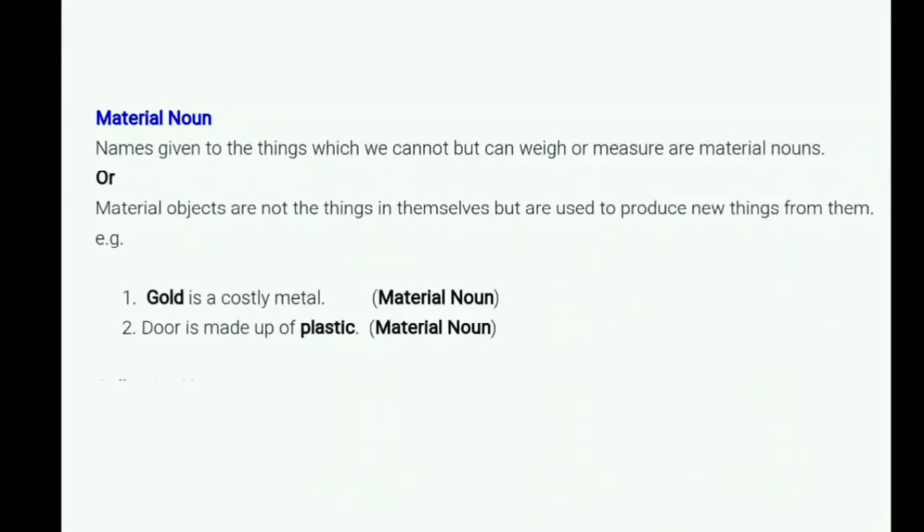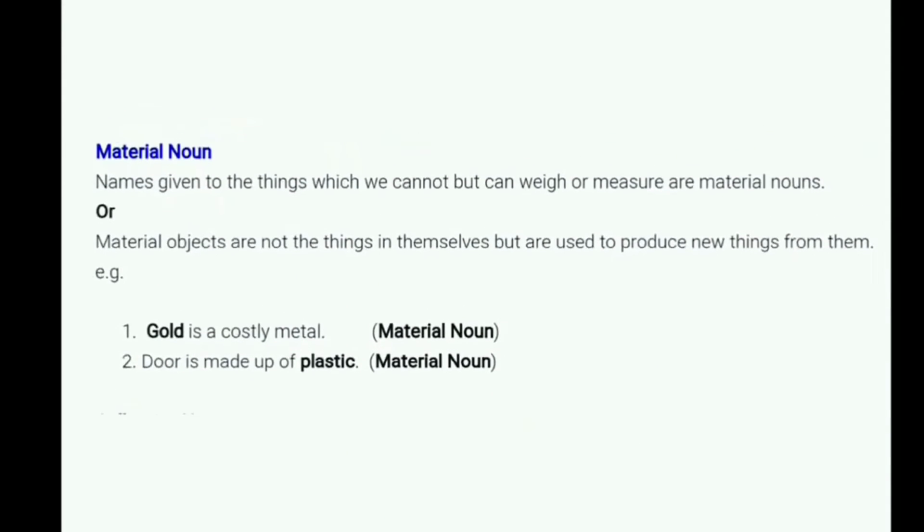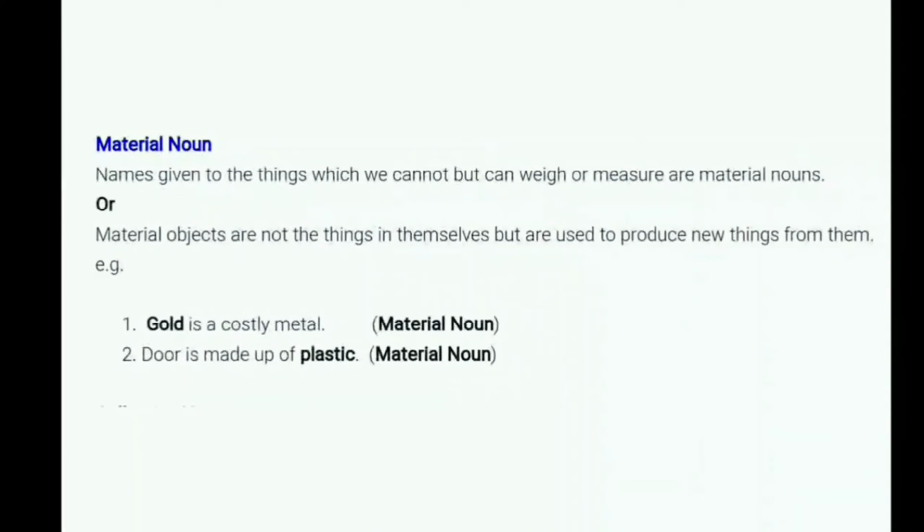For example, gold. Gold is a material object, and from gold we can make various ornaments, various things out of it. So that is a material object. Example first, gold is a costly metal. Gold here is a material noun. It can be measured, it can be weighed.